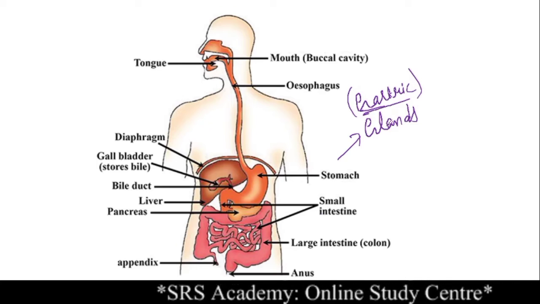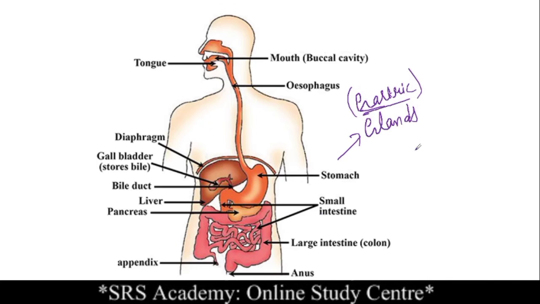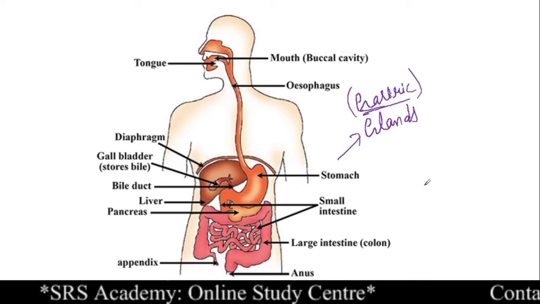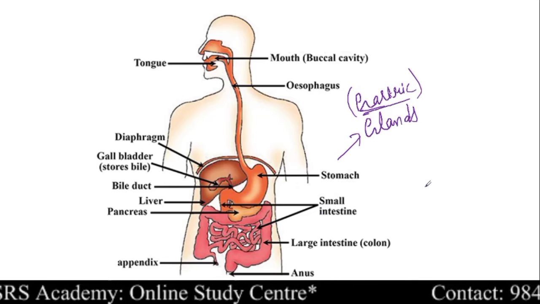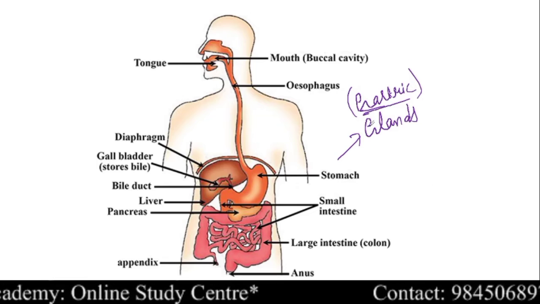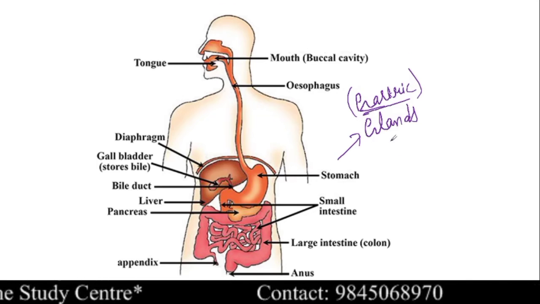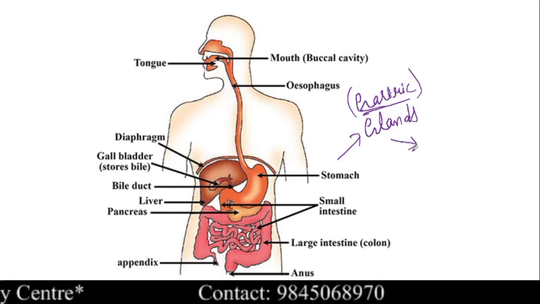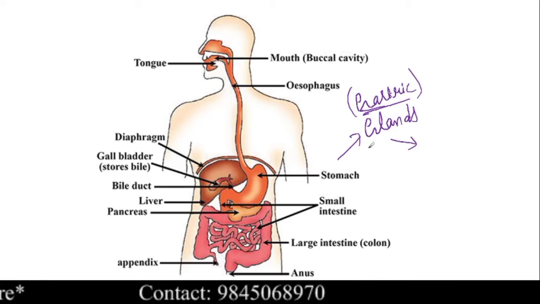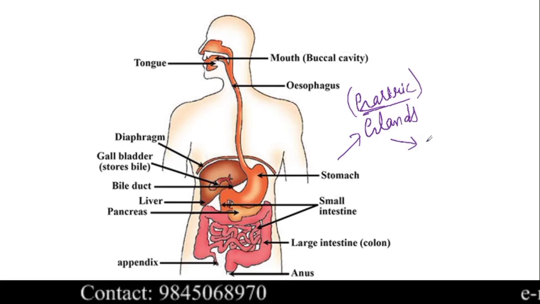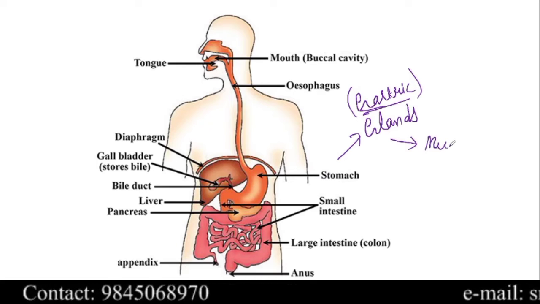These gastric glands secrete some chemicals, which we call enzymes and other chemicals also. So what are the secretions of the gastric glands in the stomach? First, they secrete mucus.